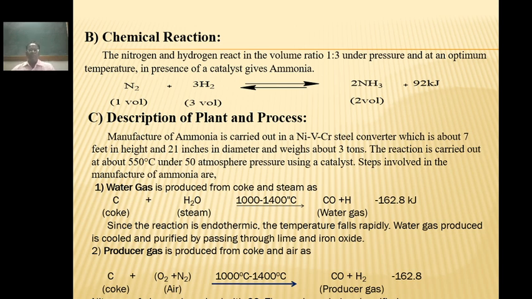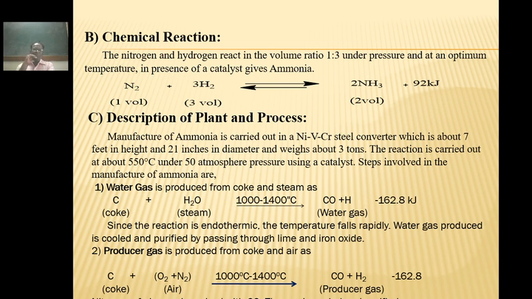Third, description of plant and process. In the manufacture of ammonia, the main reaction is carried out in a nickel vanadium chromium steel converter, which is about 7 feet in height and 21 inches in diameter. The weight of the converter is about 3 tons. The reaction is carried out at about 550 degrees centigrade under 50 atmospheric pressure using catalysts.